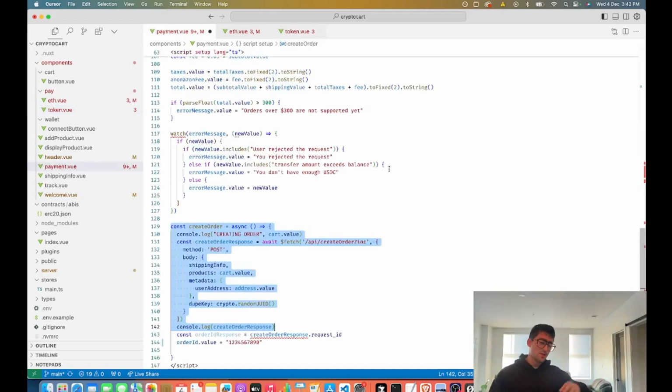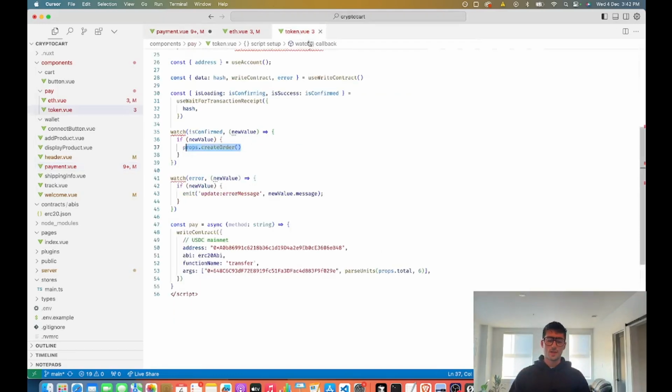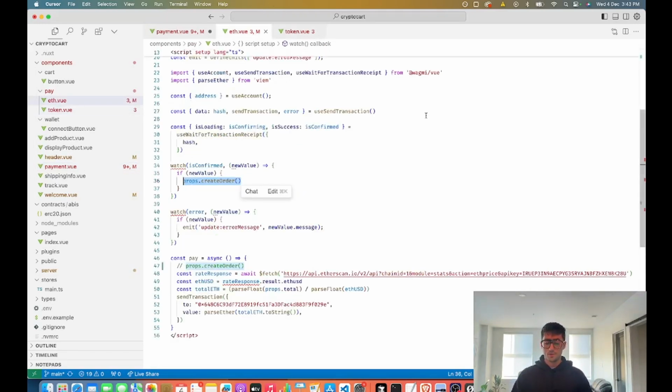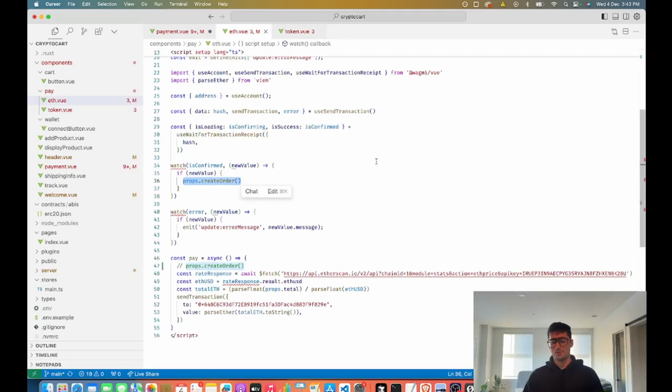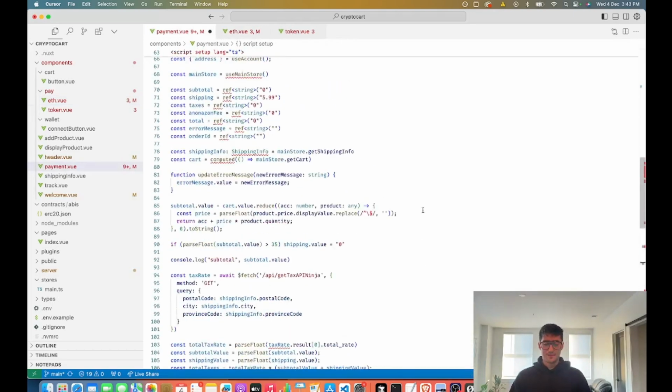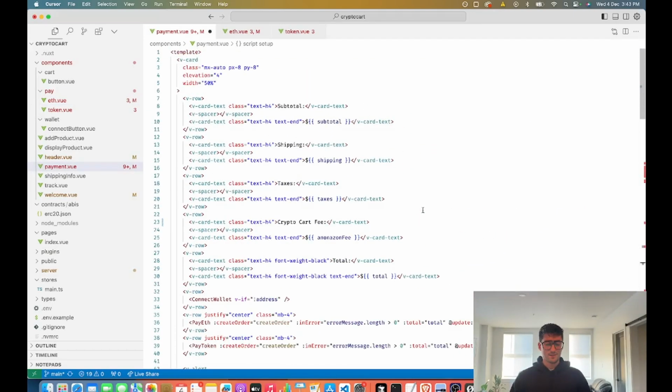Exactly like we saw in the ETH component, it's basically the same thing with a slight nuance, and that's why I decided to break them out into different components, so that they would have their own watchers for confirmations and errors, just to make it a little bit more clean. And that's basically how the product works.